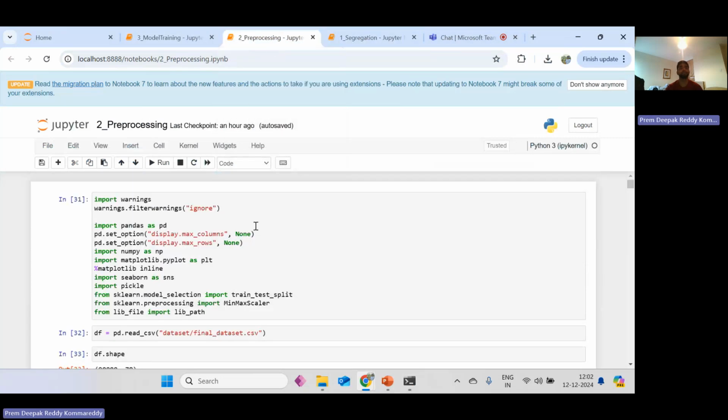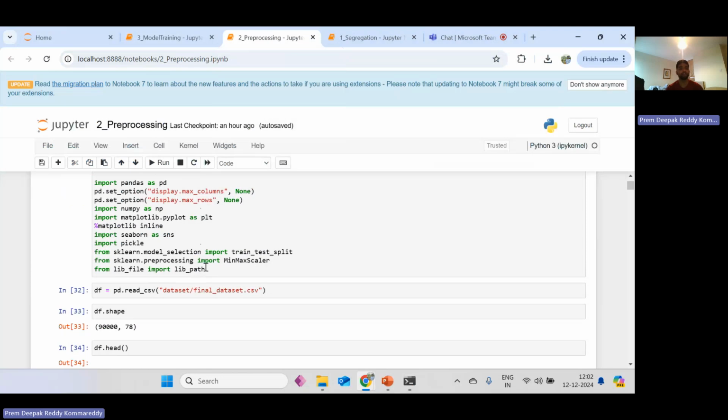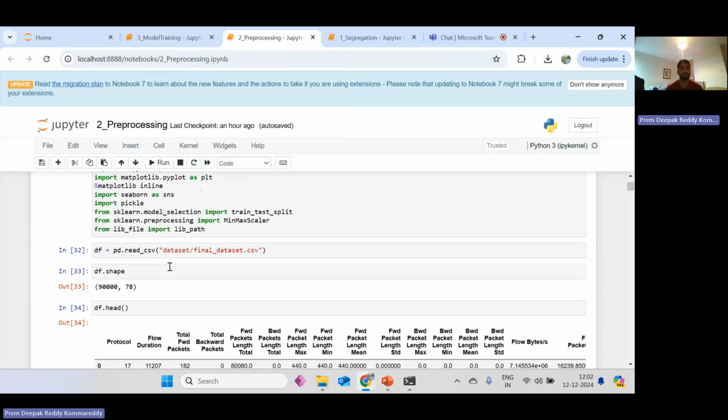Coming to the pre-processing, we import warnings. Warnings show which is the error, the row or the column. We set the pandas maximum rows, maximum columns, and seaborn. As we are importing, seaborn is to plot the graph, along with the classification report. And the pickle file also. The MinMaxScaler is to convert the range from 0 to 1. And sklearn is to divide the training and test data into x and y.